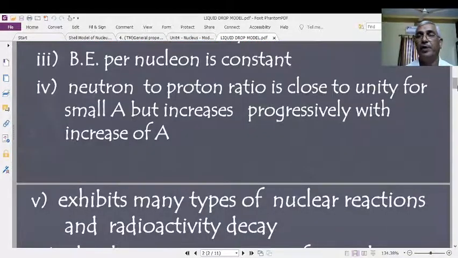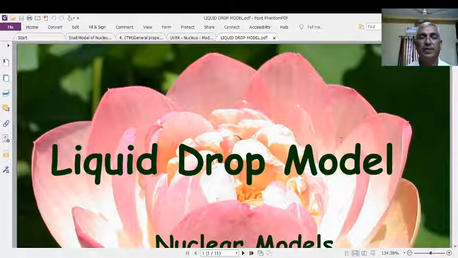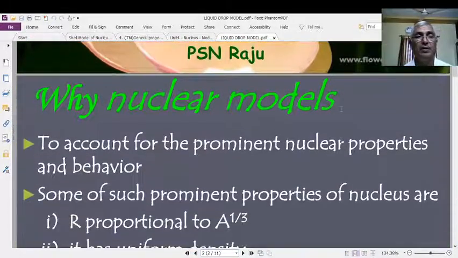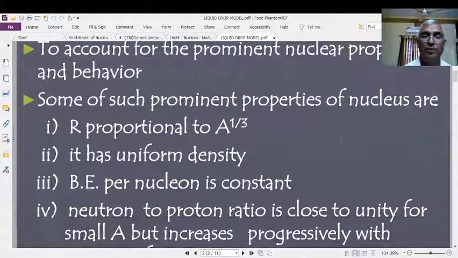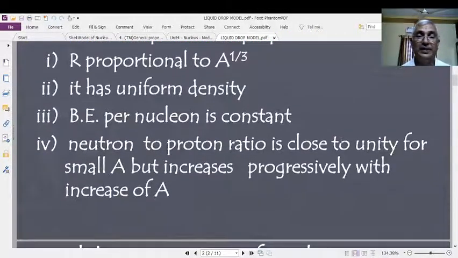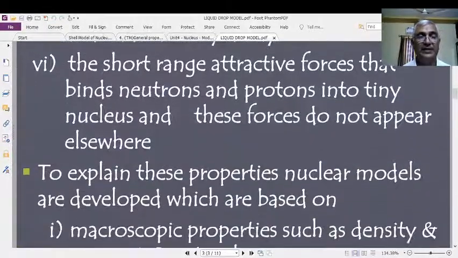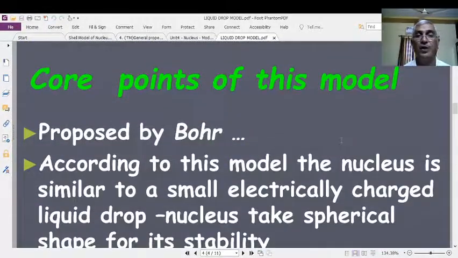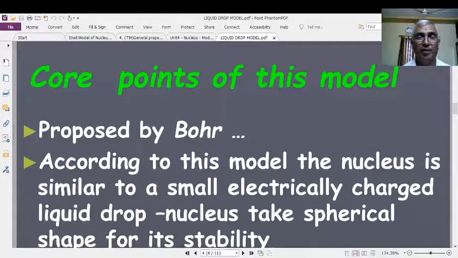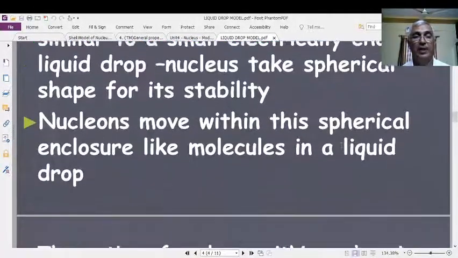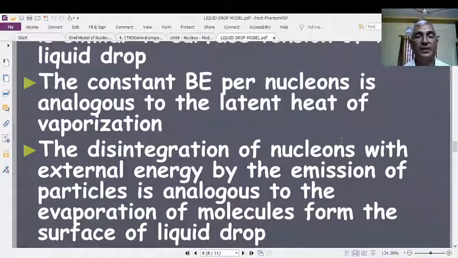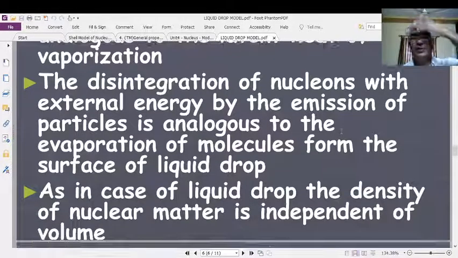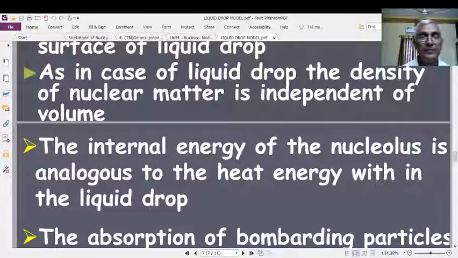The liquid drop model. First slide: why nuclear models are needed? For what reasons do we have to propose nuclear models, or what is the need of the nuclear models? They are discussed in these two slides. The four points of this model, that is the liquid drop model proposed by Bohr, are all discussed here: disintegration of the nucleus, formation of the compound nucleus, internal energy, and so on.